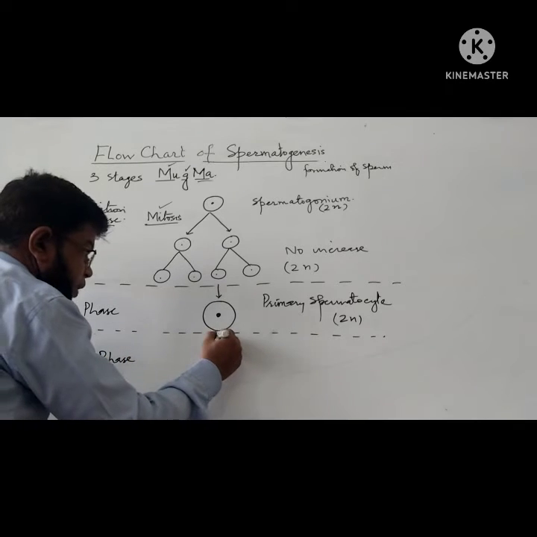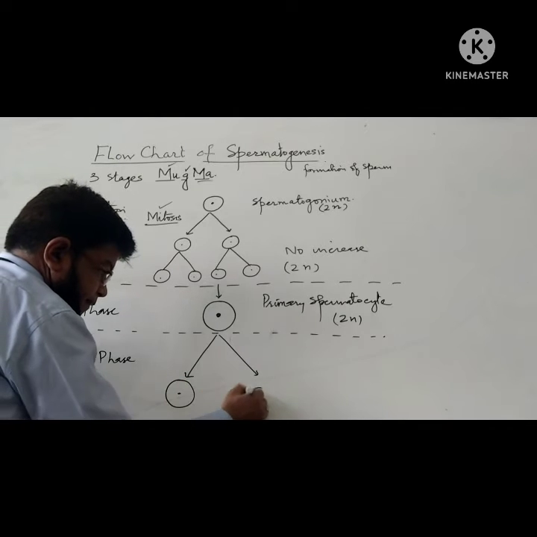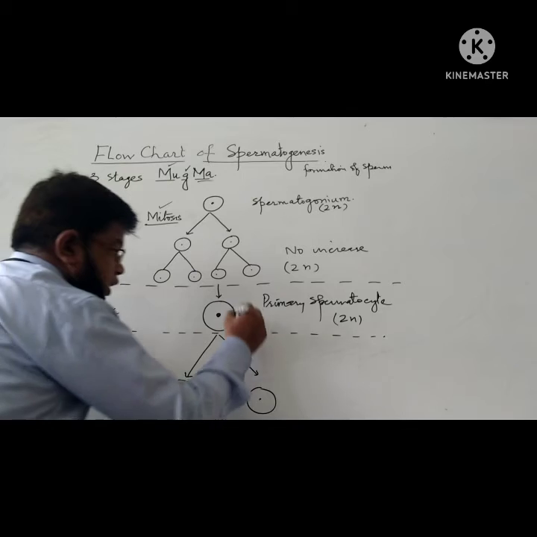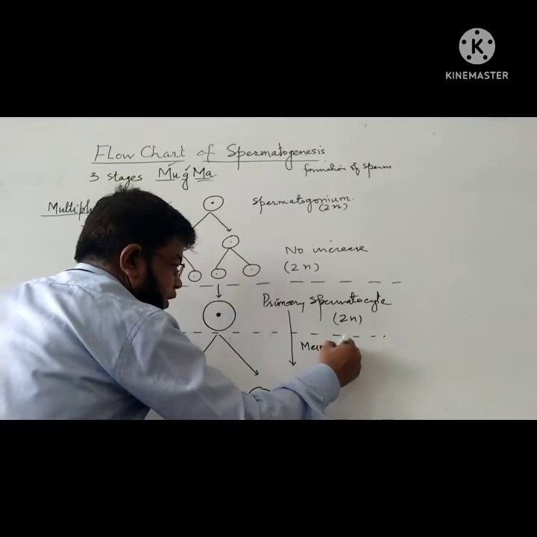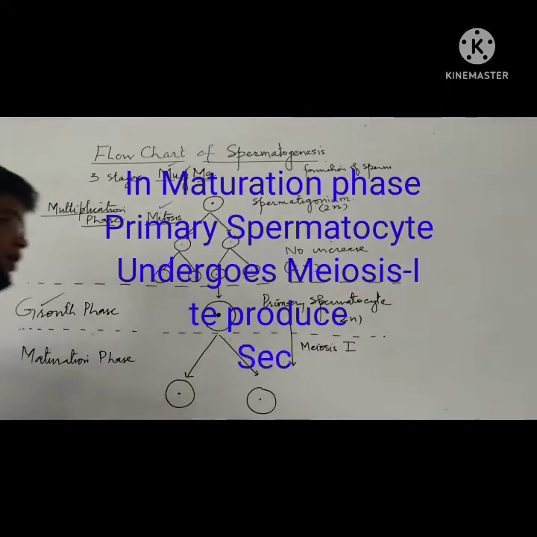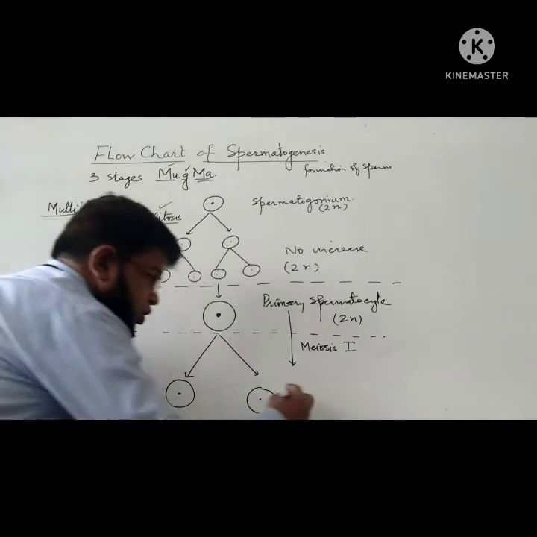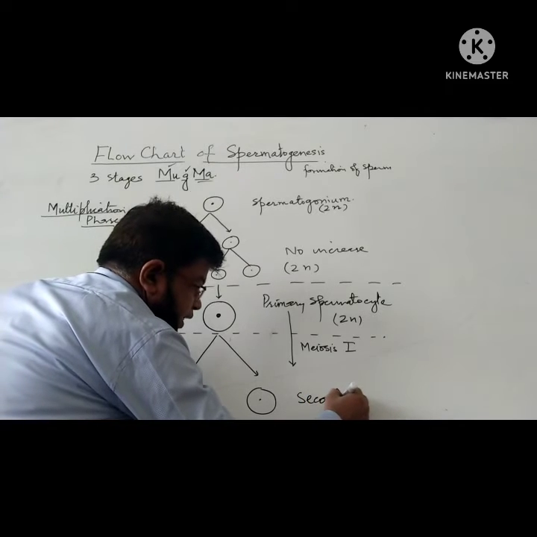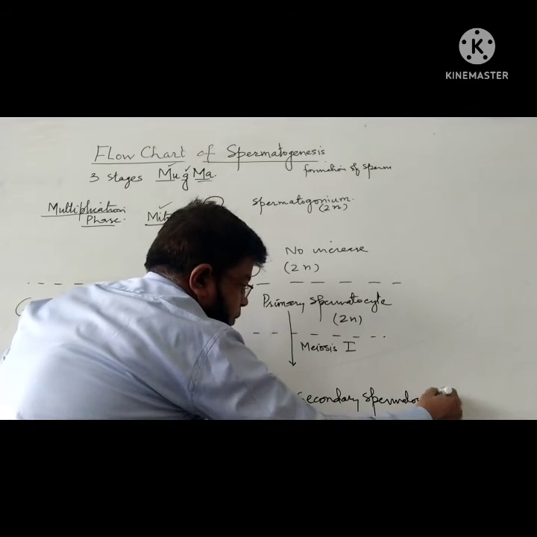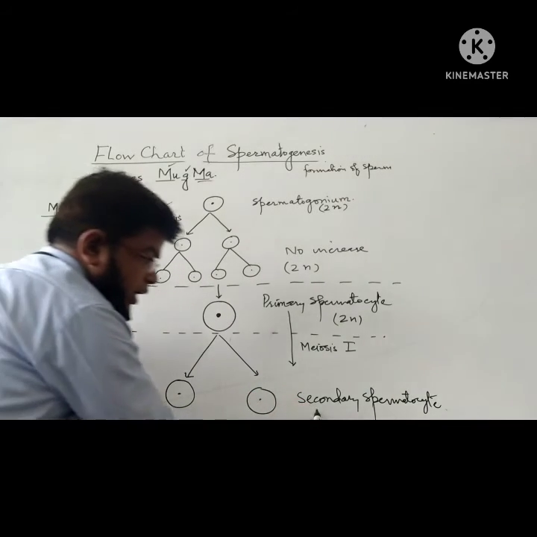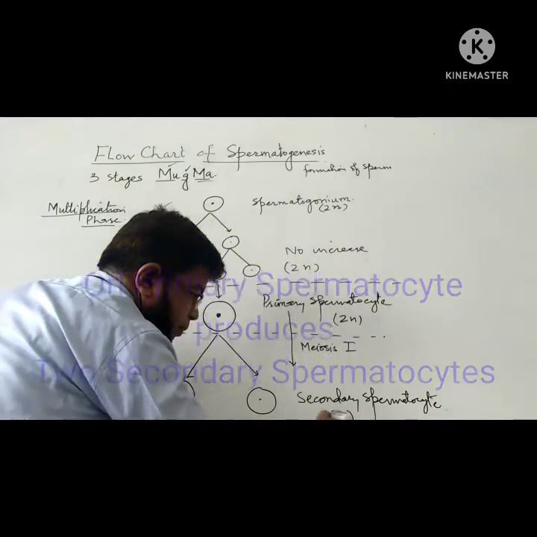In the maturation phase, the primary spermatocyte divides by the process of meiosis, and this is known as the first meiosis. This primary spermatocyte gives rise to two secondary spermatocytes, and these are the product of meiosis. So the ploidy of the secondary will be haploid.